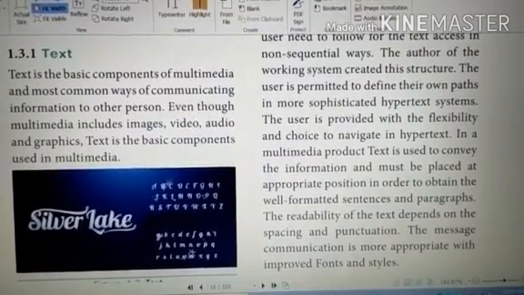These categories are used to send a message with clear identification. Text has different styles, such as voice modification and text style modification, and everything is included in the multimedia package.